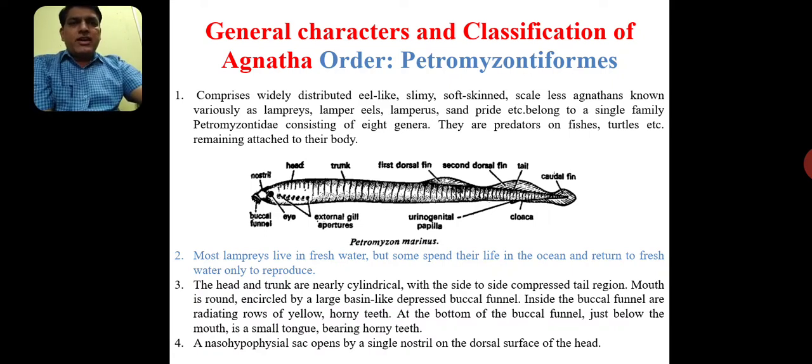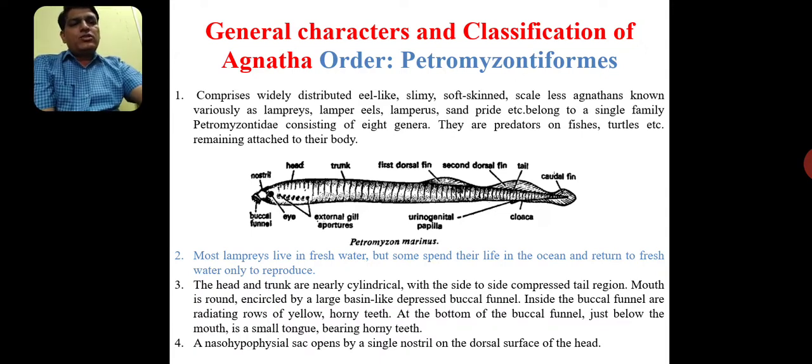The most important characteristic of the Petromyzontiformes is that these lampreys live in fresh water, but some spend their life in the ocean and return to fresh water only to reproduce. That means they travel long distances from fresh water to sea water too, but for reproduction they have to come to fresh water only. If you see the morphological details, the head and trunk are nearly cylindrical, with a side to side compressed tail region.